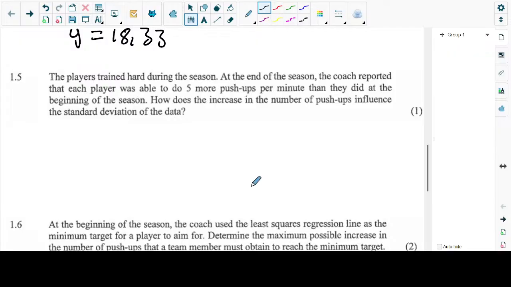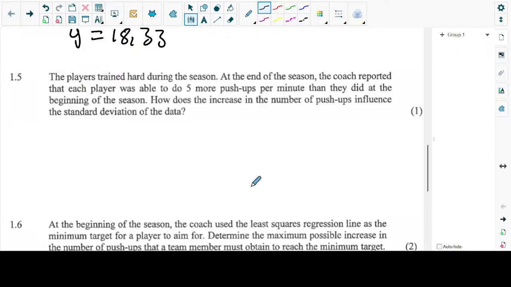The next question says the players trained hard during the season. At the end of the season, the coach reported that each player was able to do 5 more push-ups per minute than they did at the beginning of the season. How does the increase of number of push-ups influence the standard deviation?